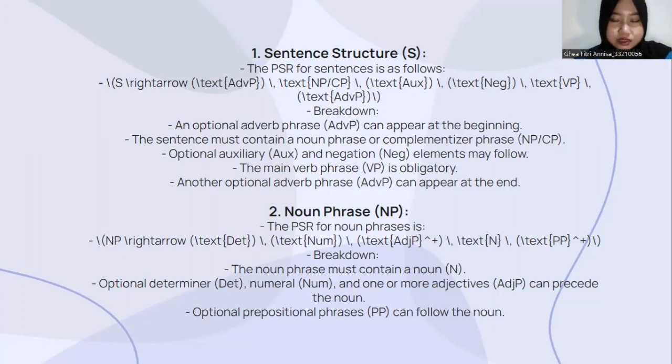The second is noun phrase or NP. The PSR for noun phrases is, as you can see, noun phrase goes to determiner, numeral, adjective phrase, noun, and prepositional phrase. The breakdown, or the analysis: the noun phrase must contain a noun. An optional determiner, numeral, and one or more adjectives can precede the noun. Optional prepositional phrases, or PPs, can follow the noun.